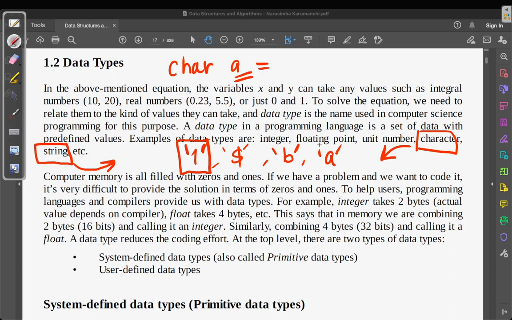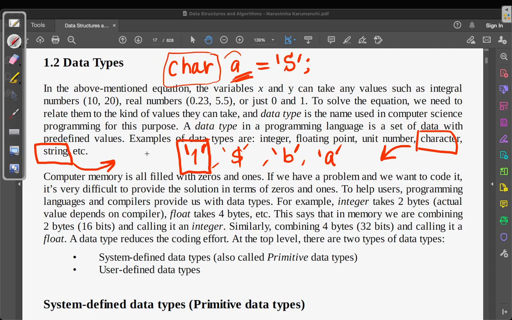We'll come to that. We'll see on Google somehow. So to assign a value to this, we can do something like this, let's say s we are assigning. So this is a character variable with data type char, and variable name a which has the value capital S.